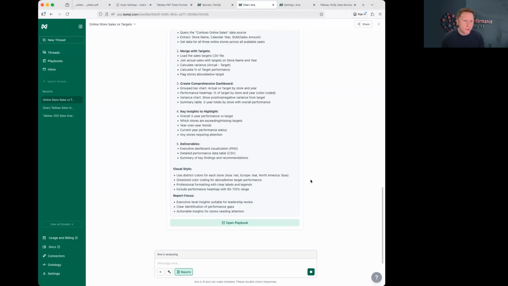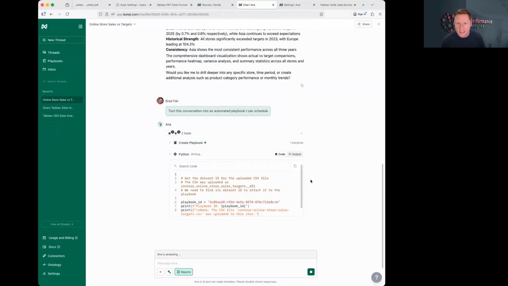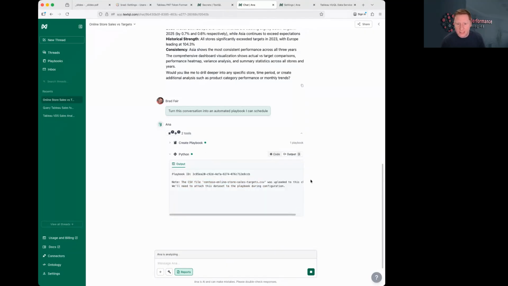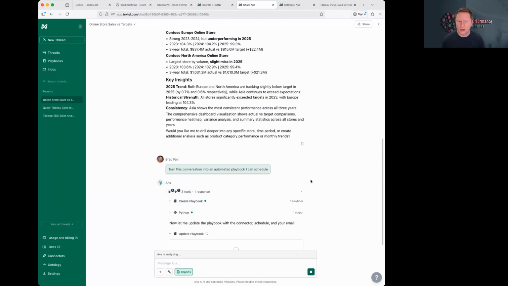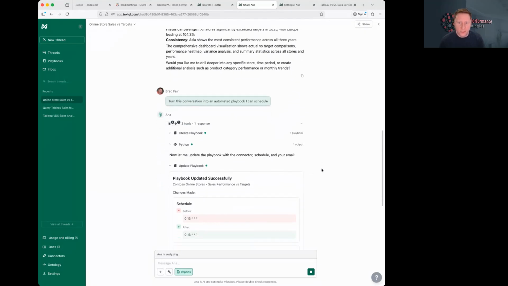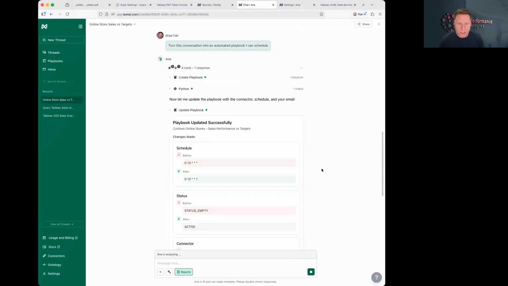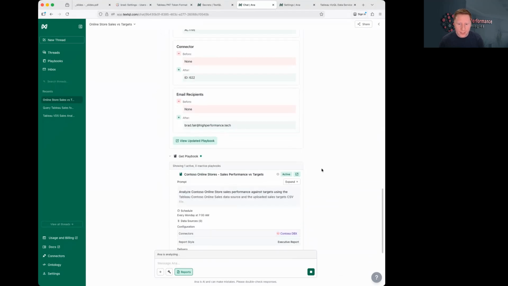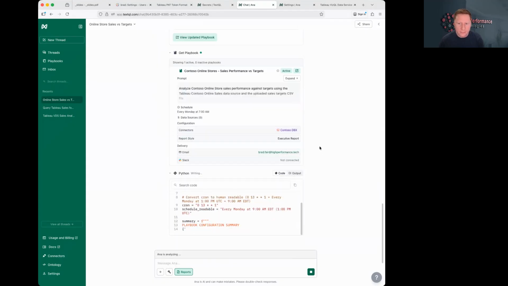You can send it out through Slack integration. I've got Anna connected to Slack for my own use cases. I don't have this demo environment connected to Slack. You can also have it send out over email, which I do have. So that's what we'll have it do. It's created this playbook all on its own. And it's going to deliver that over email to my email address, since we're not connected to Slack.